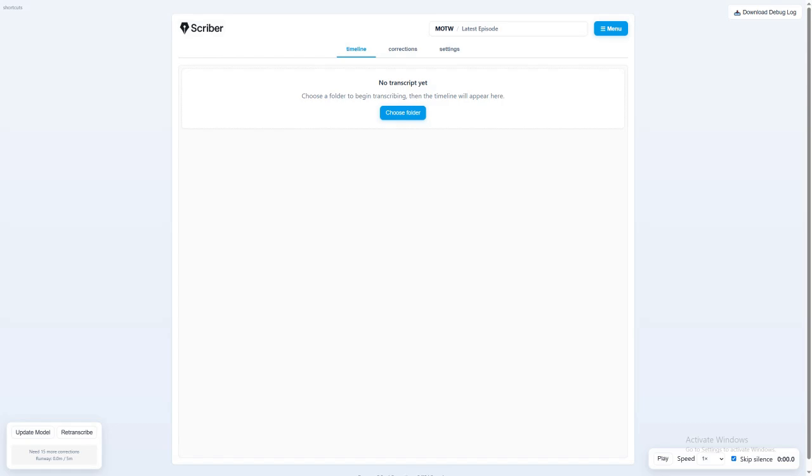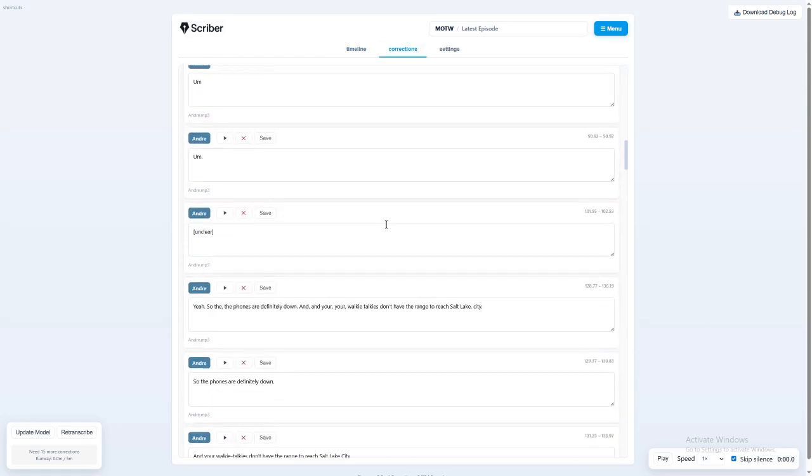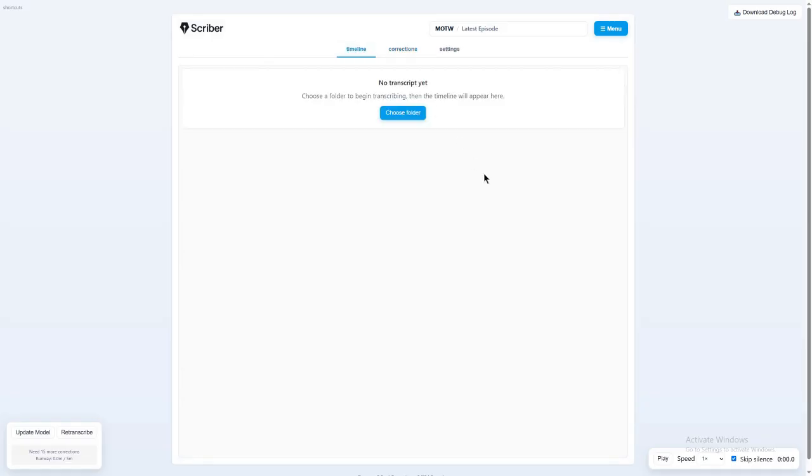So I made this where every time you make an edit, it gets automatically added to a data set that is used to train a LoRa on top of Whisper v3, and that training happens automatically in the background. And so what that allows you to do is periodically retranscribe the stuff that the user hasn't seen yet as they are moving through the document. So not only does the model get better in between sessions, it also gets better actively during the current session. I have a bunch of corrections already saved here, which actually makes the transcription dramatically better.